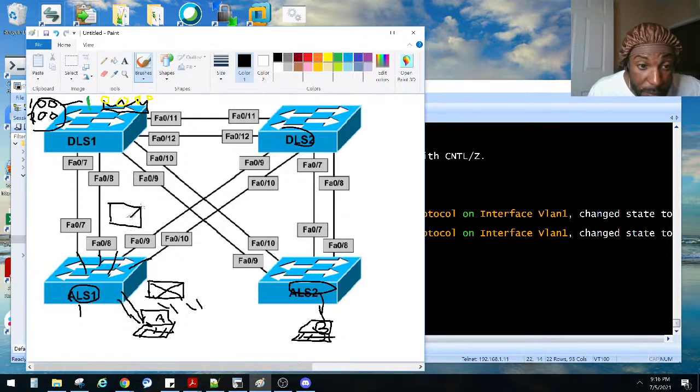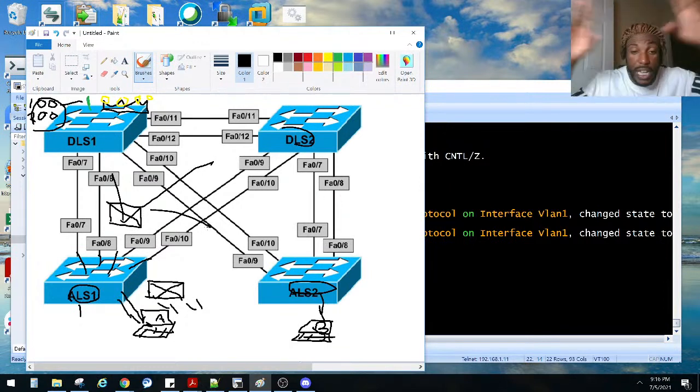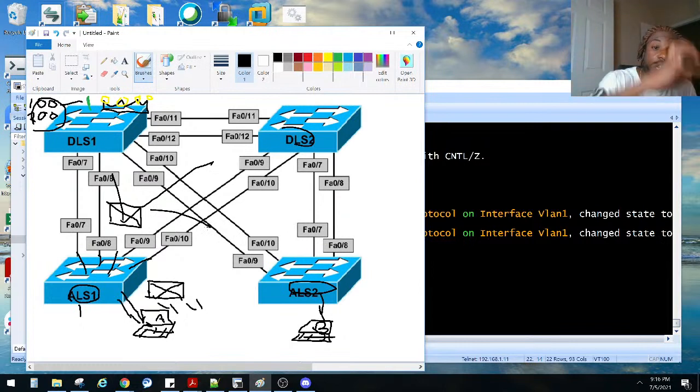This frame goes over here, that frame goes over there, and it could potentially loop all day long, just spinning. If another one makes a copy, it could take down our network. Spanning tree stops that from happening.